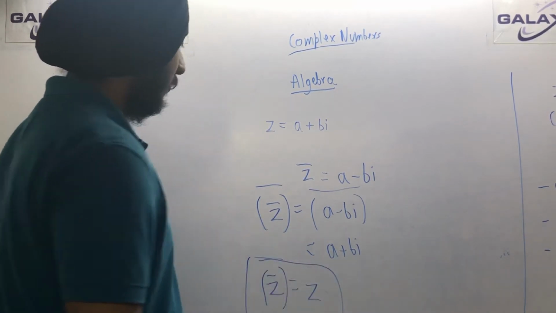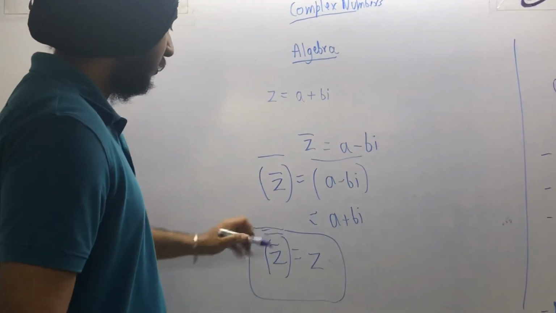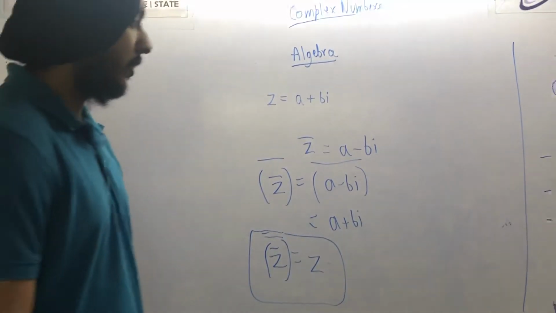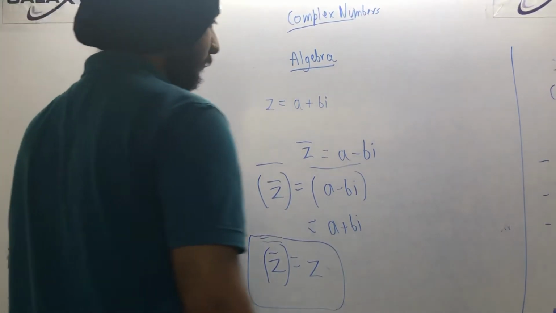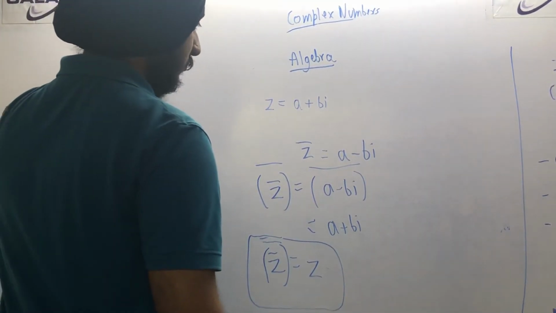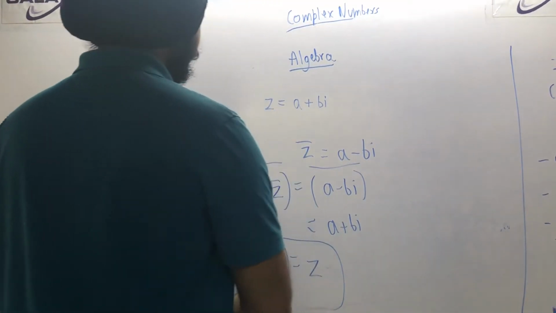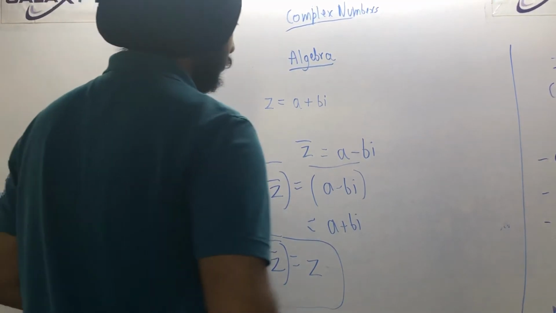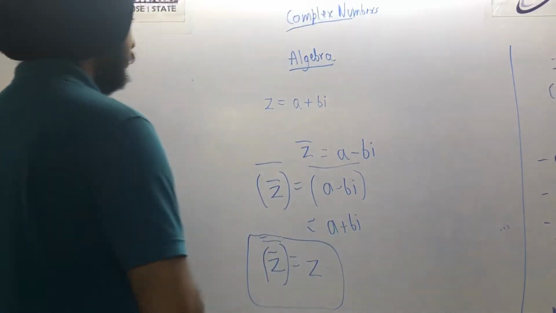This is the first property. If you take conjugate two times, you get the same complex number that was in the beginning. Okay, what is the next property? Next thing is addition.